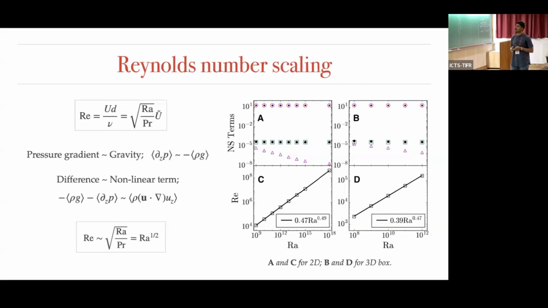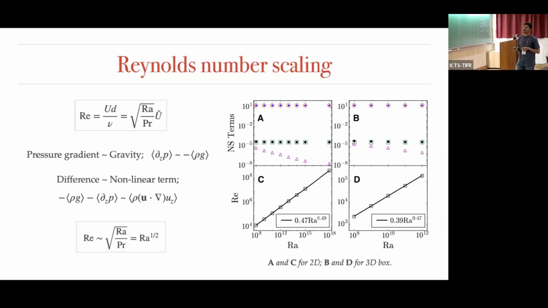First, I'll talk about the Reynolds number scaling. The Reynolds number is defined as U d by nu, where U is U_RMS. If we non-dimensionalize it, we can write it as square root of Ra upon Pr times the non-dimensionalized U_RMS. This scaling we can see from the momentum equation.